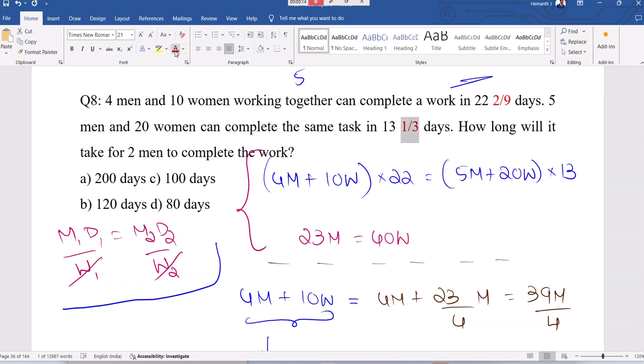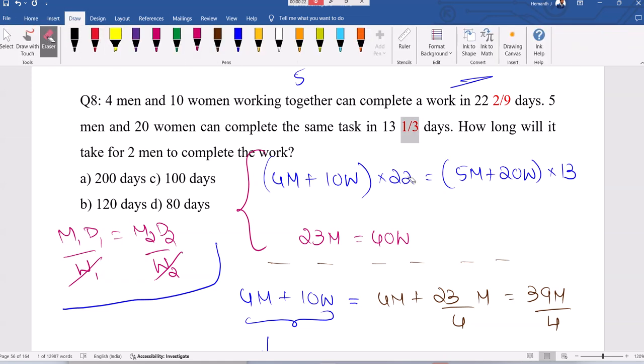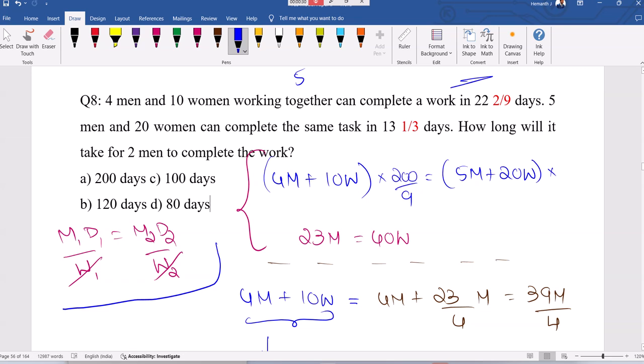Procedure is the same. If you want to do it, let it be. Okay, fine. It is 200 divided by 9, right? If we do that modification, this will be 200 divided by 9. This will be equal to 40 divided by 3. Now this is 5 times, this is 3 times, that 3 will come to this side. 20 men and 15 men, 5 men. Here it will come as 5 men. And here 50 women, here 60 women, 10 women, 10 women.